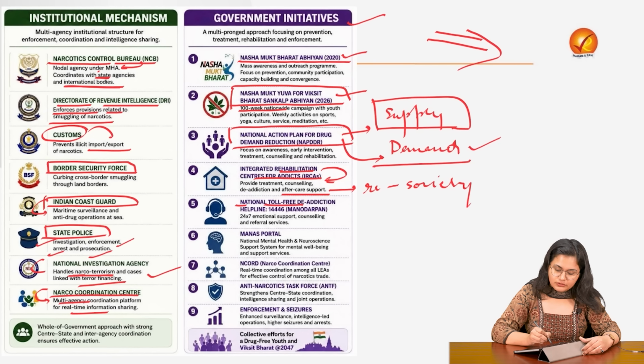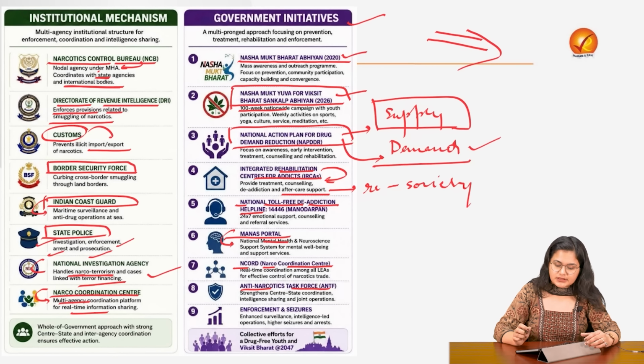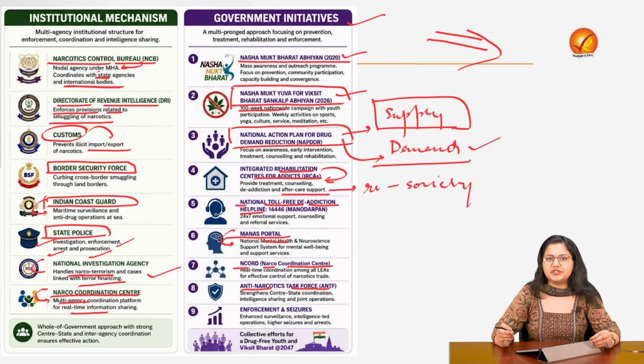Coming to the National Toll-Free De-Addiction Helpline, then the Manas portal, which is dealing with the mental health issues, then the NCORD, Narco Coordination Center, Anti-Narcotics Task Force. These are all the things you can be mentioning in any question which can come up in your GS3 paper out of this topic.